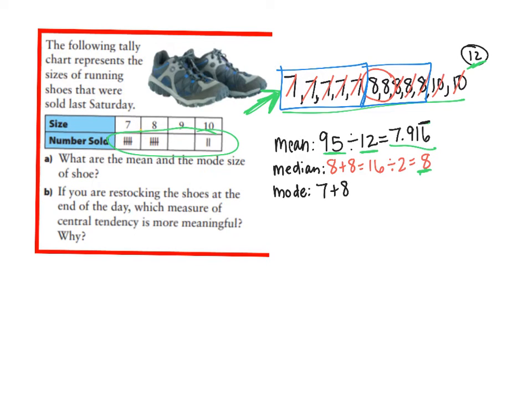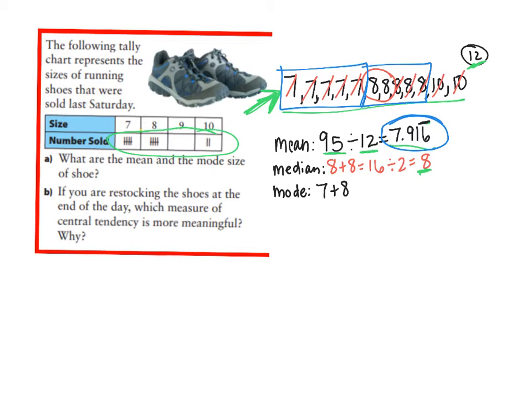So if I looked at this, typically there's no outlier, so the mean would be the best measure of center, okay? If there's an outlier, remember a number that's way far away from the others, then I use the median. The mode is if I want to know the most popular.